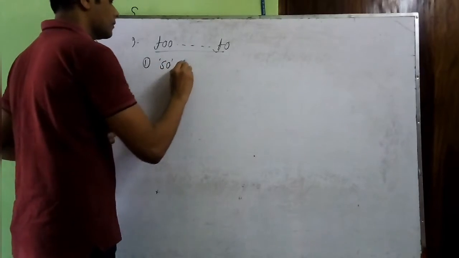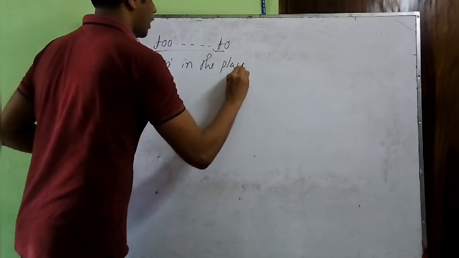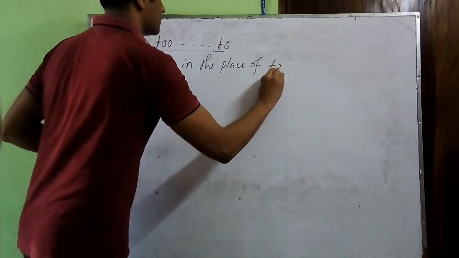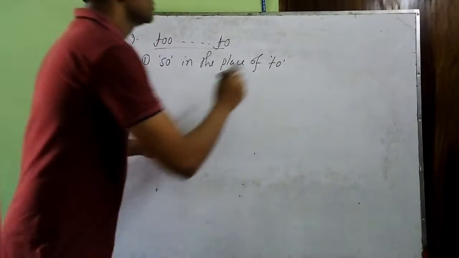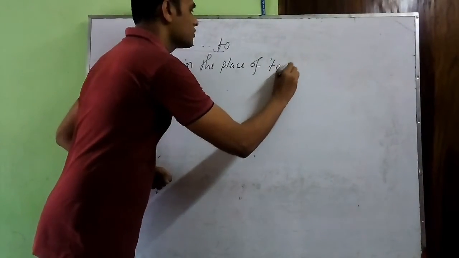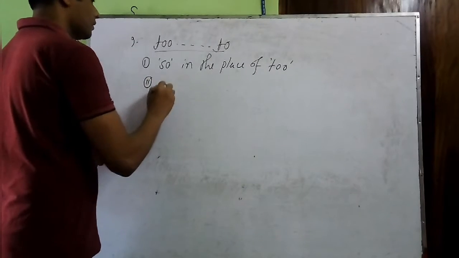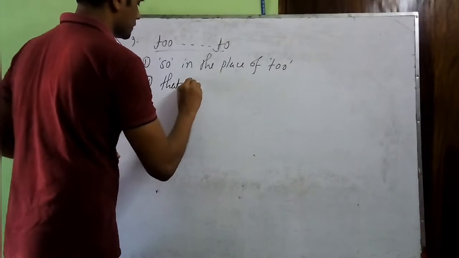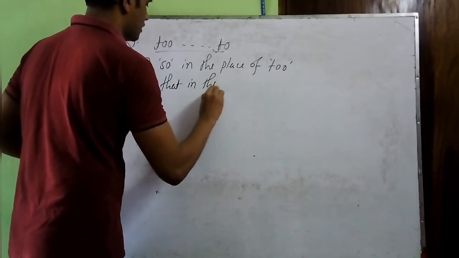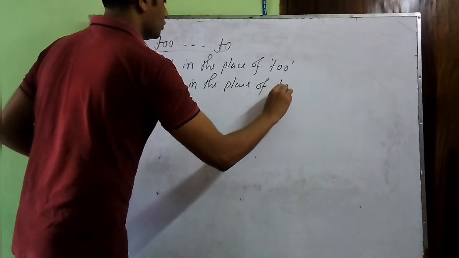So in the place of too, that means you have to write so in the place of too, then that, in the place of to,